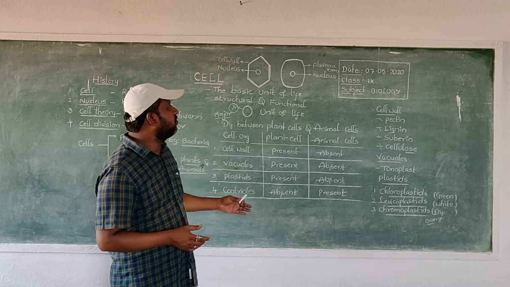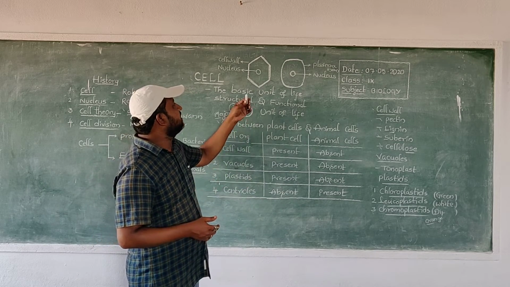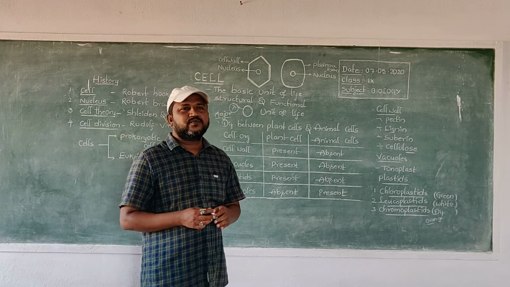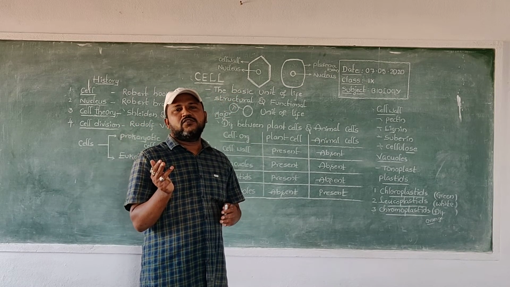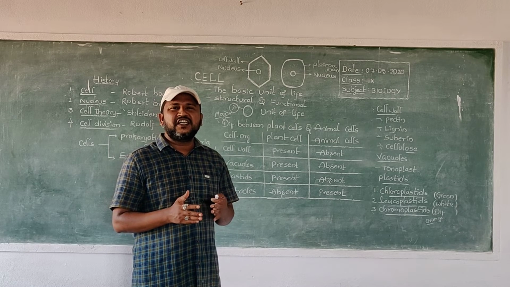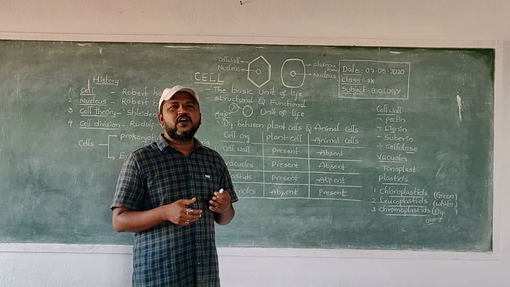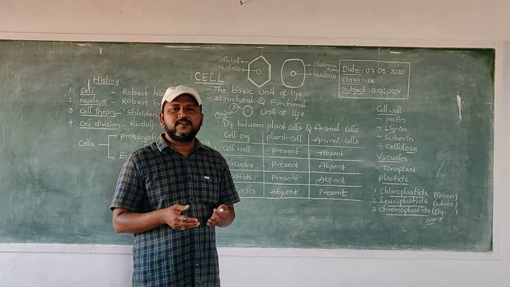Now we are discussing some cell organelles. First one, nucleus. The nucleus contains genetic substance. It also contains nucleic acids.